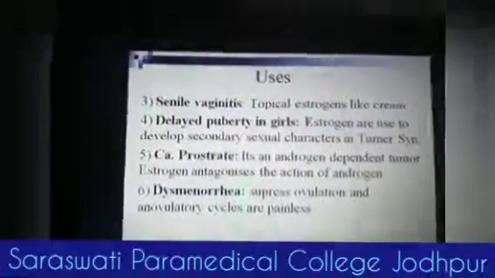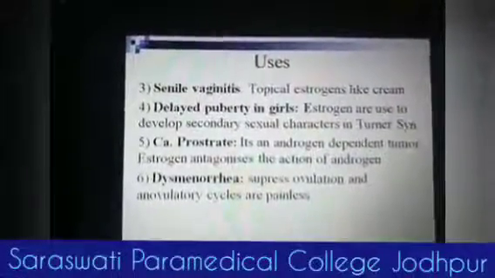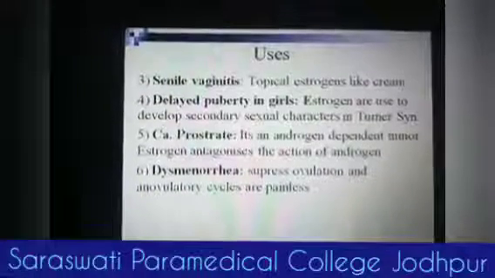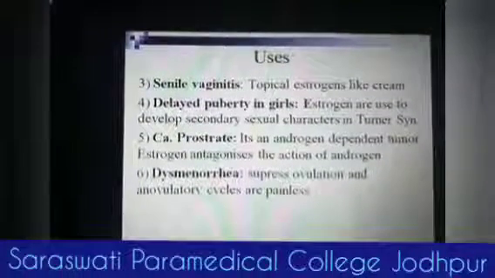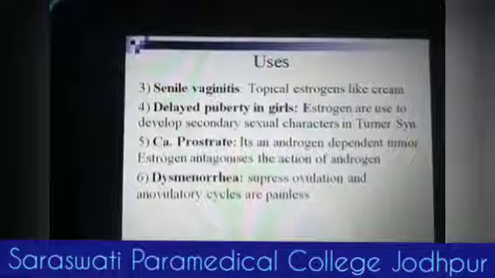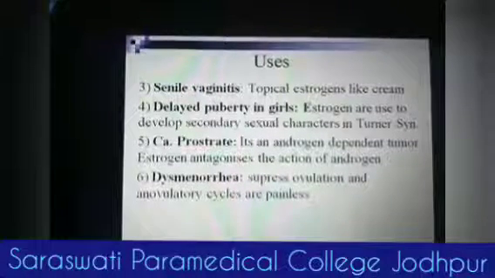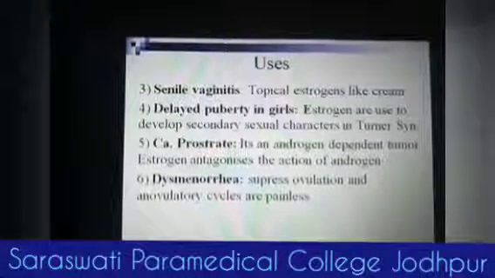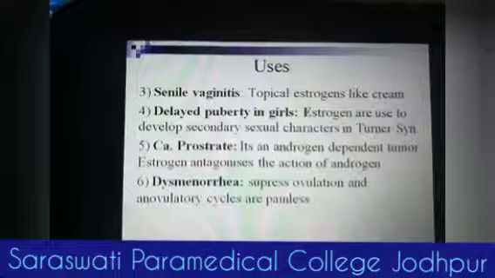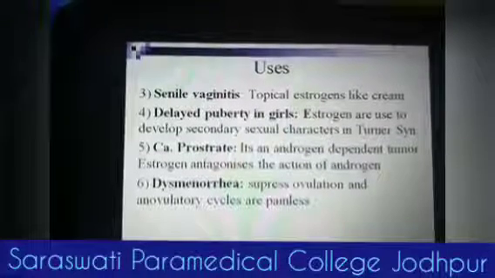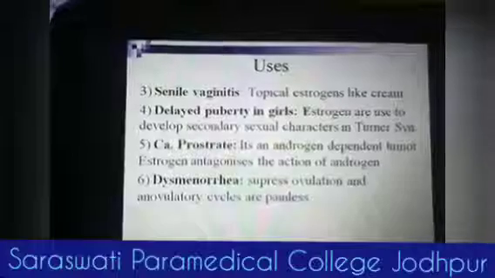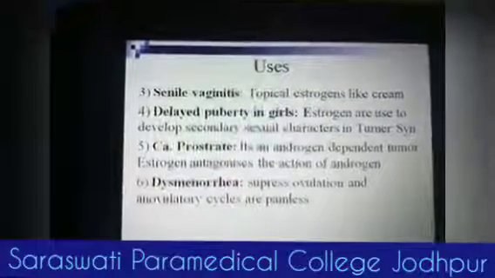What are the other uses of estrogen? We have senile vaginitis, in which we can use topical estrogens.